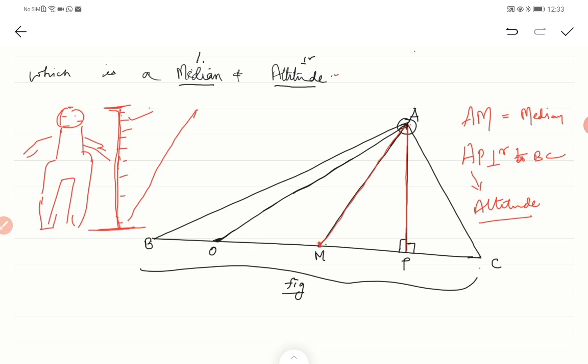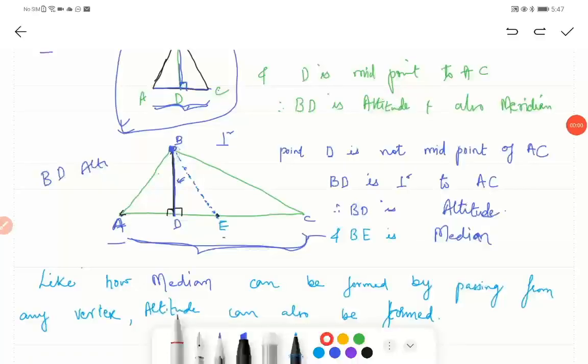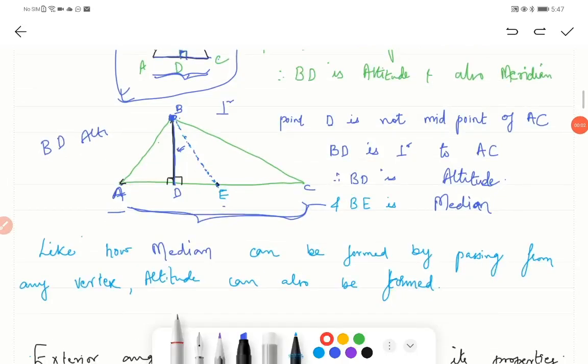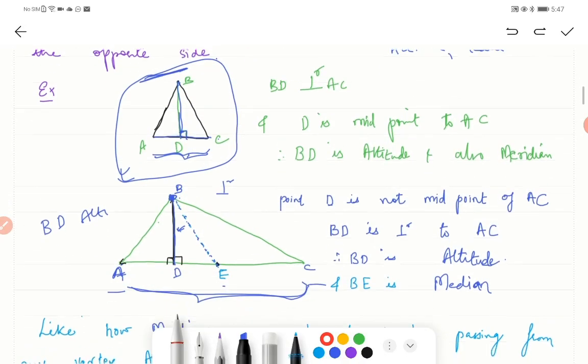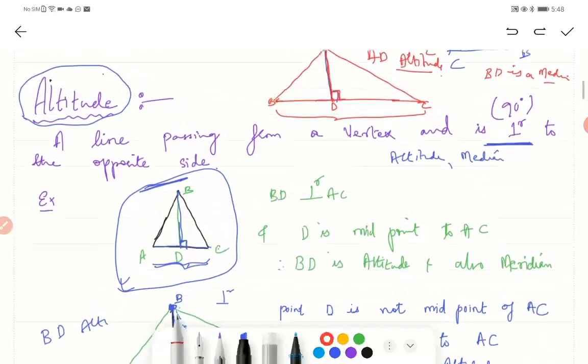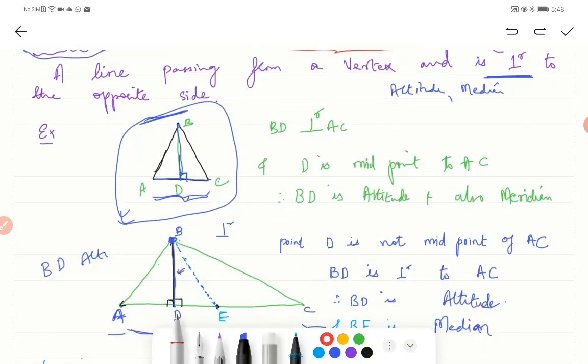I hope you are clear with median and altitude. Let's move on to the next topic of your chapter. One more thing related to this is an activity we will do in class.